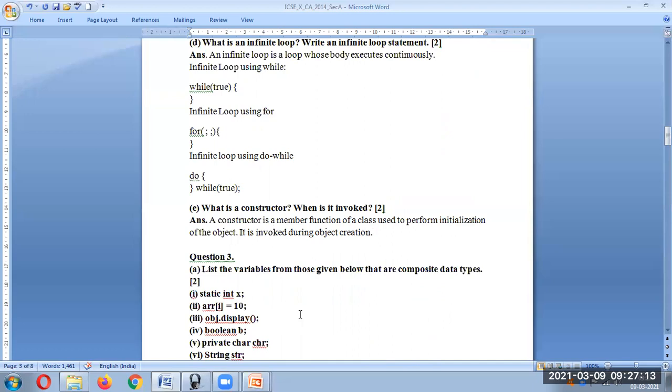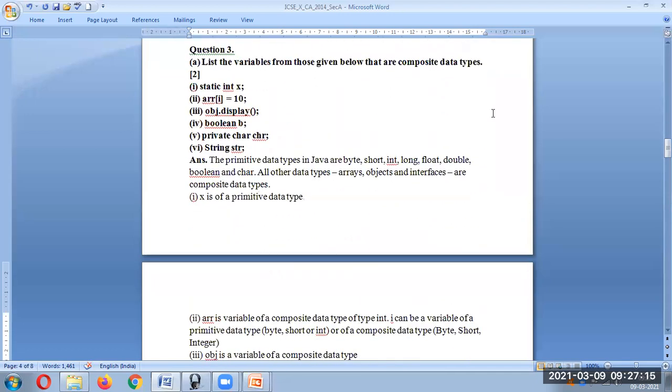Okay, question number 3. List the variables from those given below that are composite data types. So here, as you can see, x is a primitive data type, directly an int. This is composite because it's an array of 10 elements, whatever the size. Okay, so it's going to be a composite data type. Composite means it's a combination.